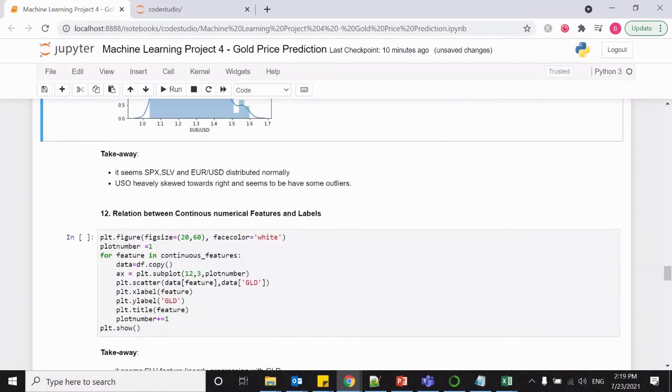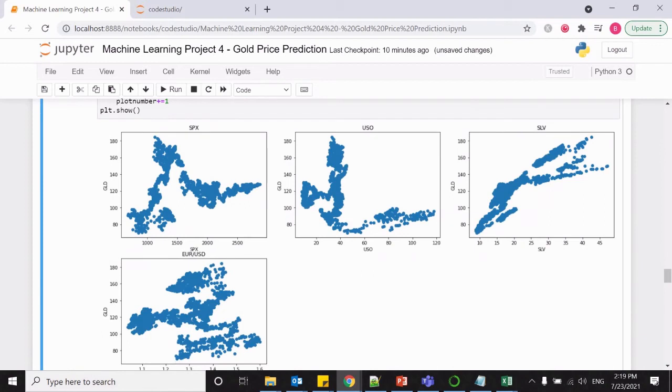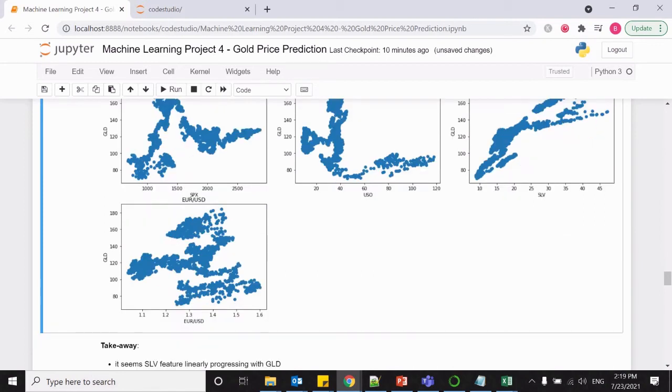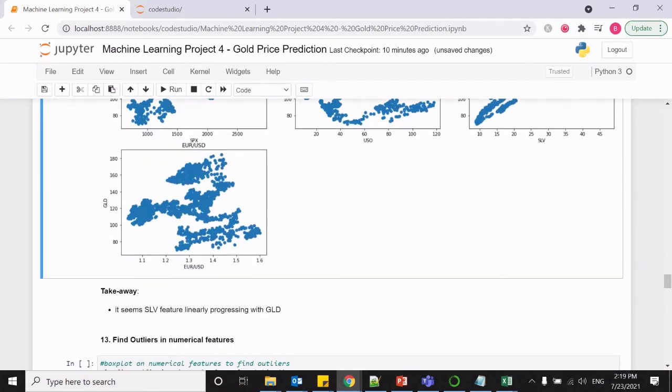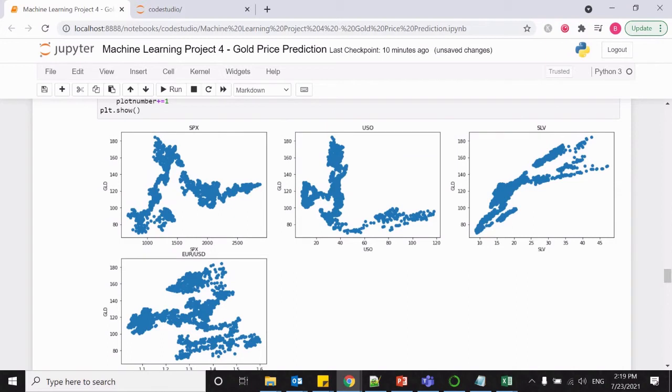Okay, now understand the relation between the continuous numerical features and the label. So here is the code for that. Now let's note down some takeaways from these graphs. It seems the SLV, that is the silver feature, is heavily linearly progressing with the gold. You can see this graph, right? So it's linearly progressing with the gold.